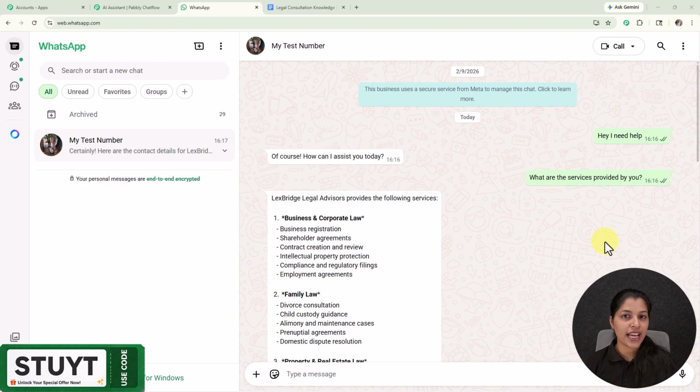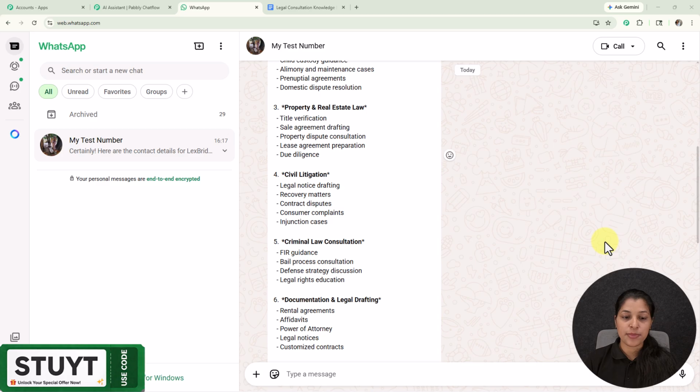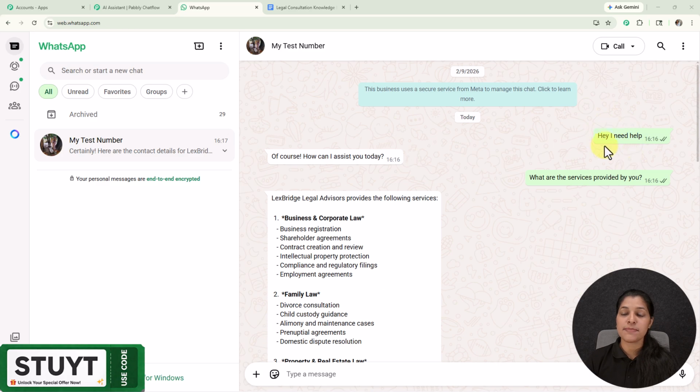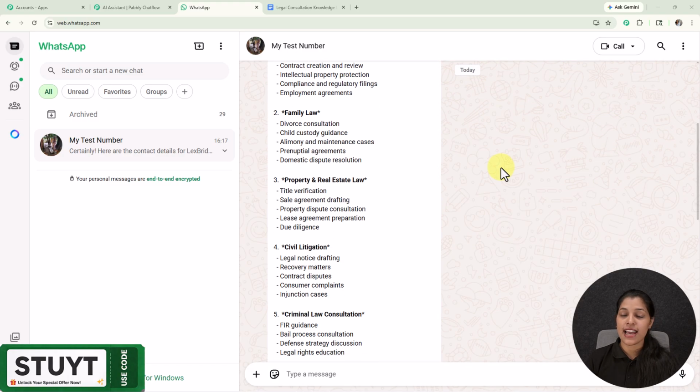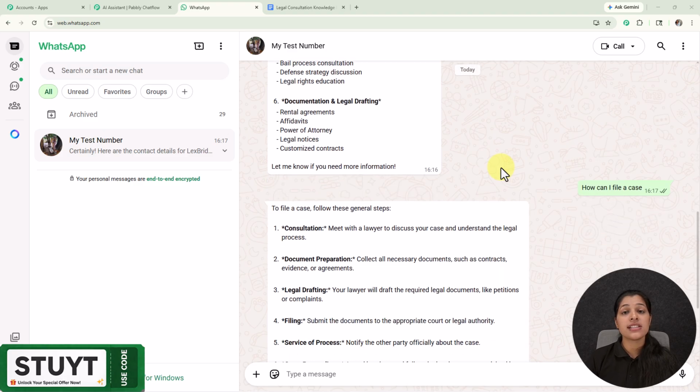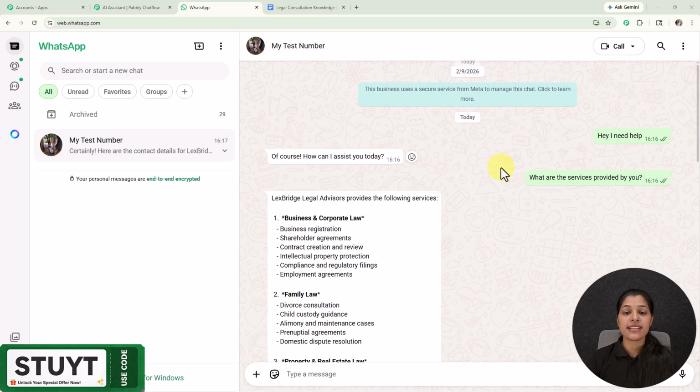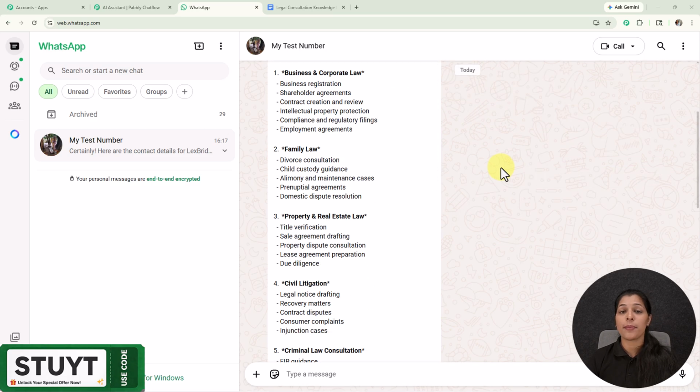Before I explain anything, just look at this. This is a complete WhatsApp conversation between a customer and my AI assistant. The user starts with a simple message, "Hey, I need help," and from there the AI assistant handles everything, replying instantly, understanding the requirement and guiding the customers on the basis of their questions. And here you can check out the entire conversation where my AI assistant is responding to my customer queries.